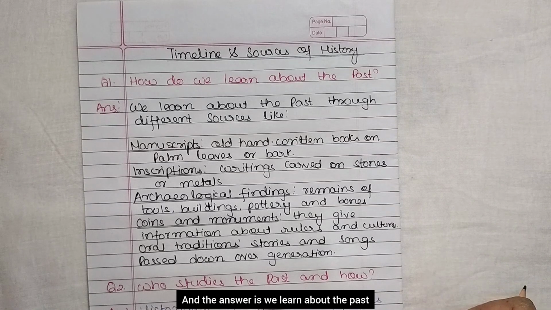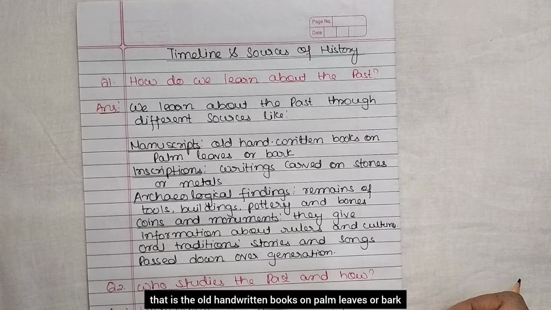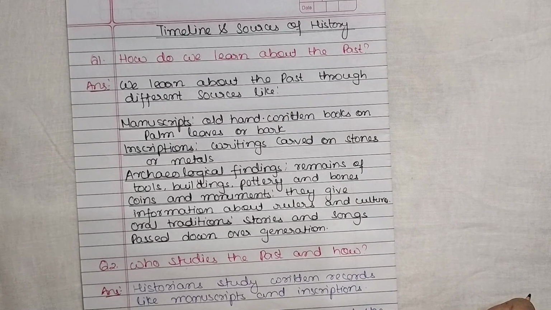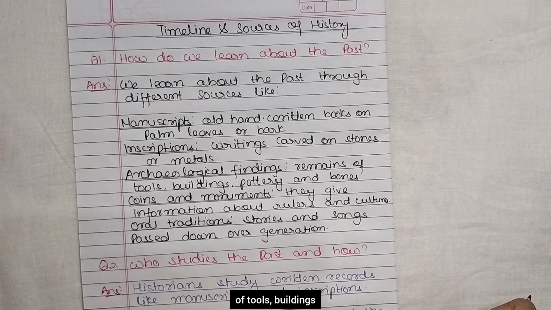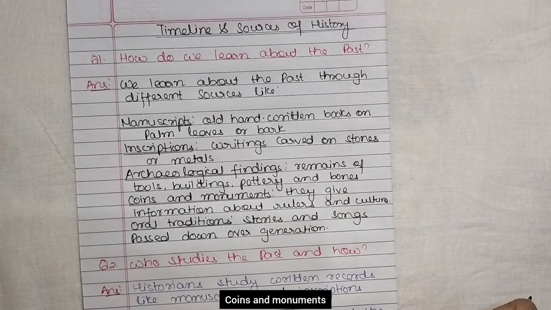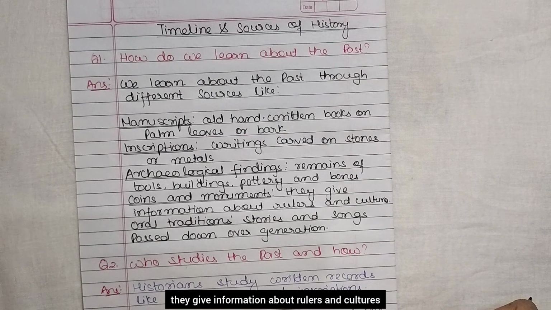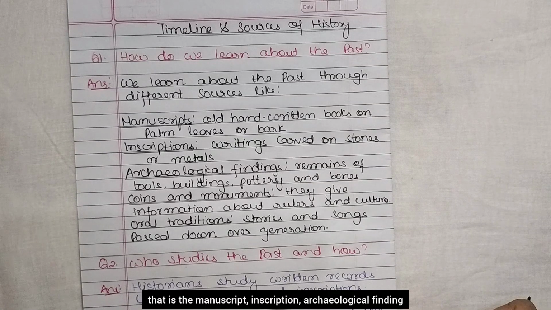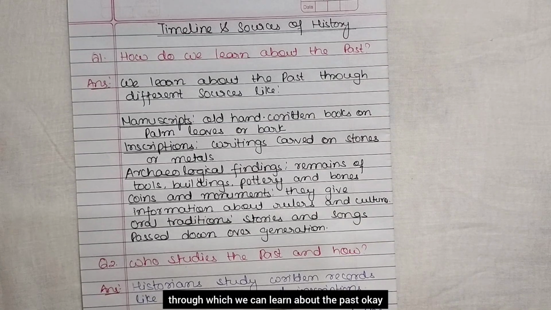And the answer is, we learn about the past through different sources like manuscripts, that is the old handwritten books on palm leaves or bark; inscriptions, writing carved on stones or metal; archaeological findings, that is the remains of tools, buildings, pottery and bones; coins and monuments. They give information about rulers and cultures; and oral tradition, stories and songs passed down over generations. So these are the sources through which we can learn about the past.